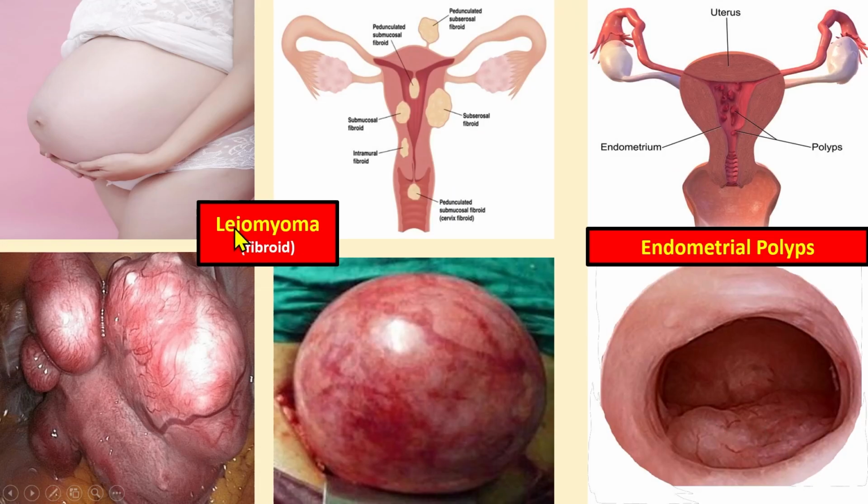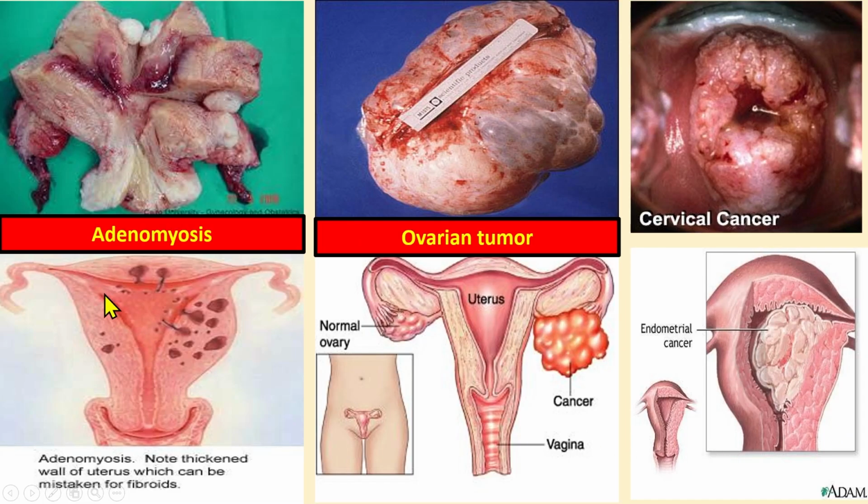Okay, so you can see here is the leiomyoma. Female with the leiomyoma, the fibroid, or you can say. So these are different clinical pictures of the fibroid. Okay, and on this side you can see the small polyps here, and here you can see also the endometrial polyp. Okay, and in this picture, adenomyosis, and adenomyosis is what? When the endometrial glands enter into the myometrium. Okay, so you can see this is the adenomyosis, and here is the ovarian tumor, cystadenoma.